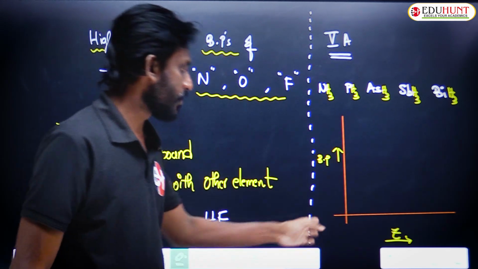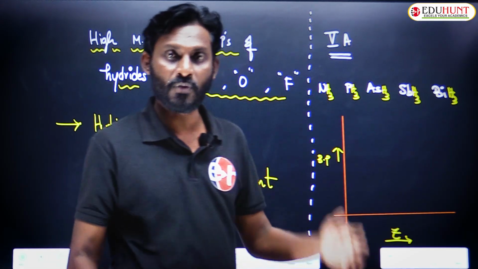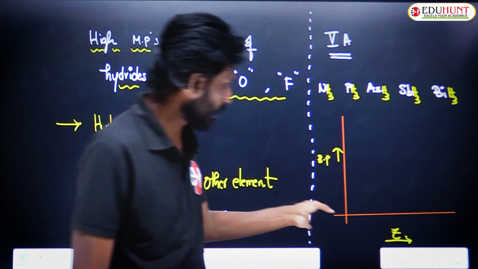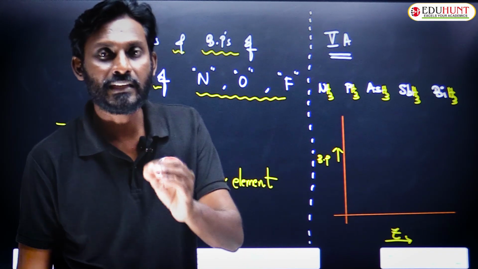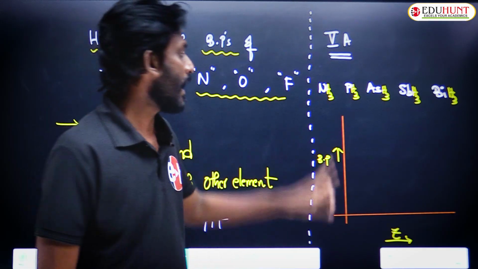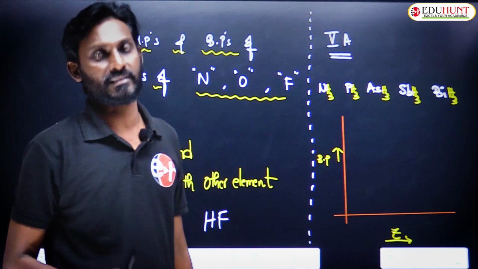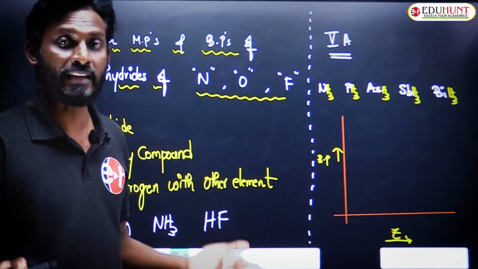As the atomic number or molar mass increases, intermolecular attractions increase. If intermolecular attractions increase, the boiling point has to increase.